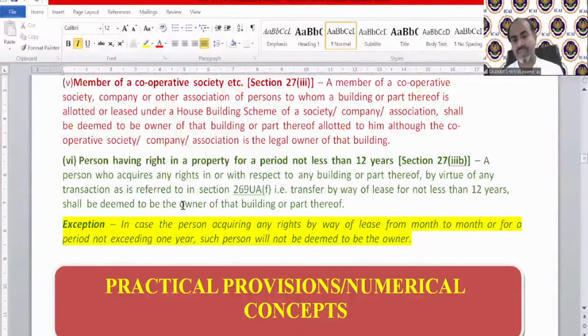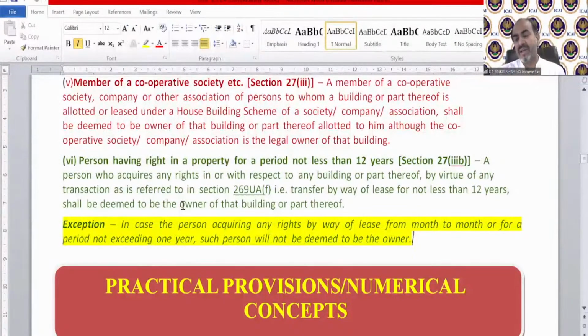Now, the exception says that this 12 years concept will not be applicable. Even if you are having a house property for more than 12 years, you will not be treated as a deemed owner if the person acquires rights by way of lease from month to month or for a period not exceeding 1 year.